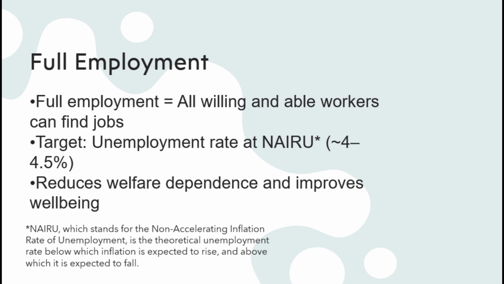There will always be some level of frictional, structural, or seasonal unemployment, so the government instead targets the level of unemployment that does not cause inflation to accelerate. This is known as the non-accelerating inflation rate of unemployment, or NAIRU. In Australia, the NAIRU is estimated to be around 4 to 4.5%.